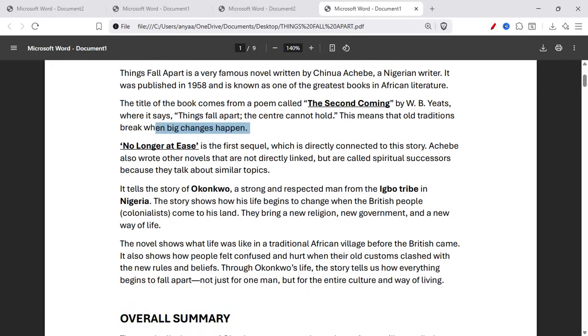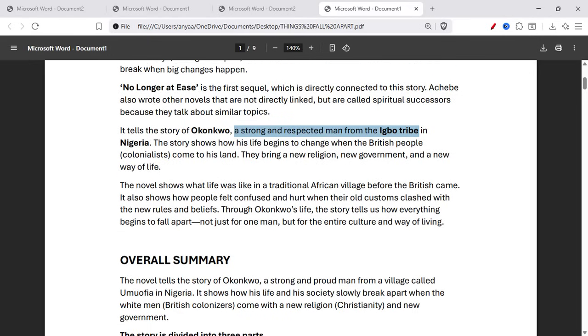No Longer at Ease is the first sequel, which is directly connected to this story. Achebe also wrote other novels that are not directly linked but are called spiritual successors because they talk about similar topics. In the story of Okonkwo, a strong and respected man from the Igbo tribe in Nigeria, the story shows how his life began to change when the British people, meaning colonialists, came to his land.